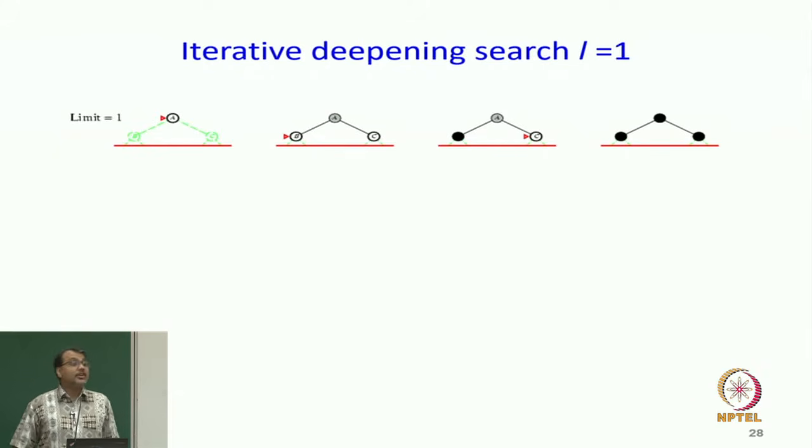If I find the goal, great. If I do not find the goal, I increase depth limit by 1. So, now how many nodes am I going to touch? B square plus B plus 1, and I am always doing depth first search now. Notice, I go into one path, whenever my depth starts to increase, I backtrack, and I go into a different path.